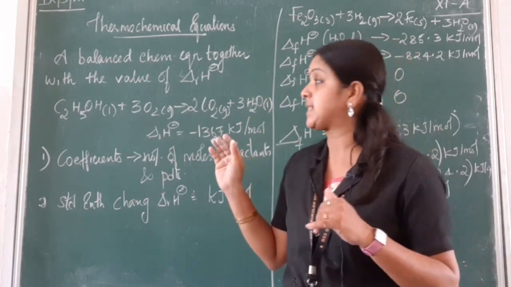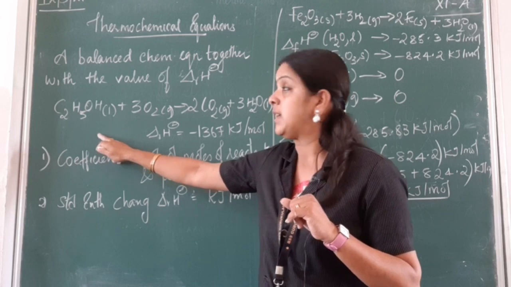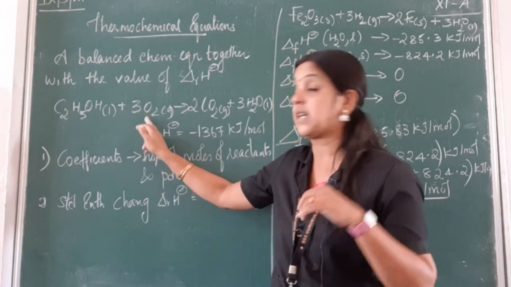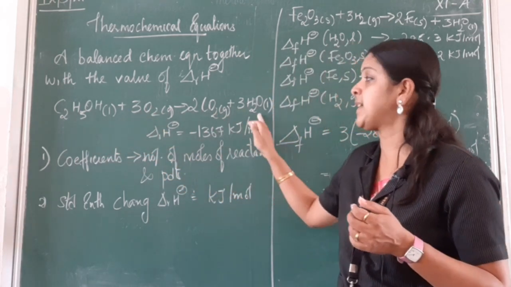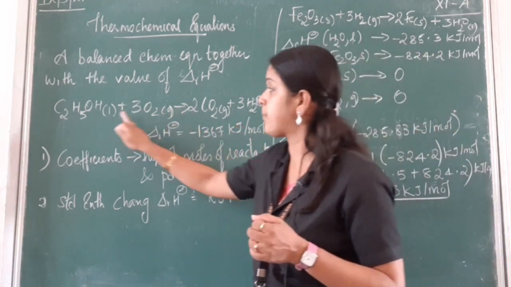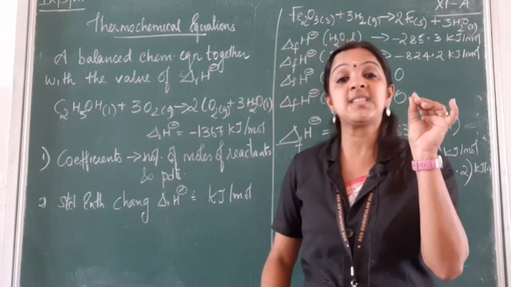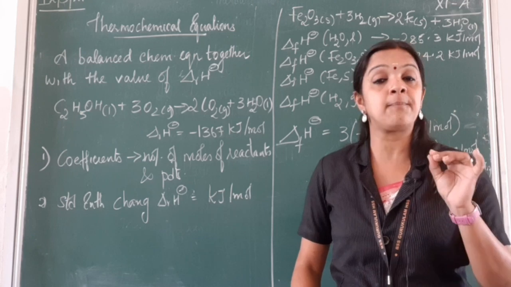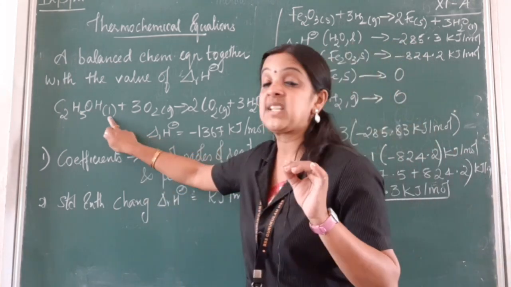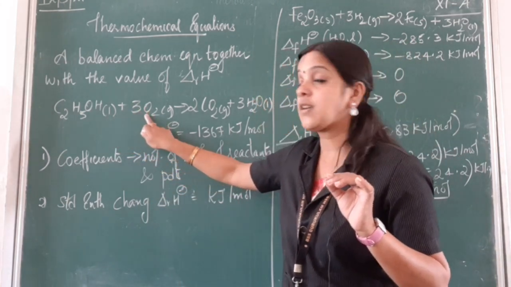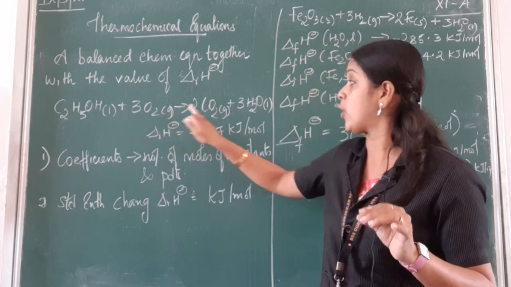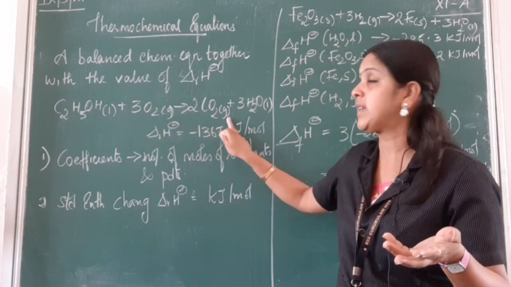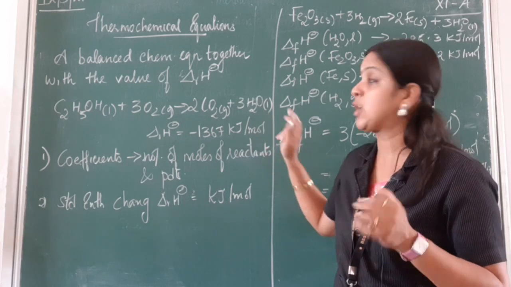Now let us take an example where ethanol is undergoing oxidation, that is combustion. It gives carbon dioxide and water. Within brackets I am mentioning the state in which each compound is present. Ethanol is in its liquid state, oxygen is in gaseous form, carbon dioxide also in gaseous form, and water in its liquid form.